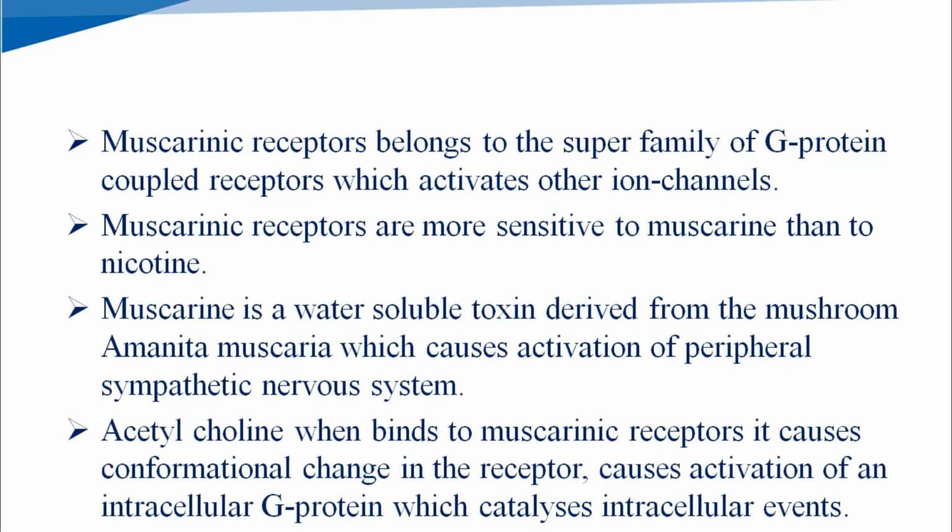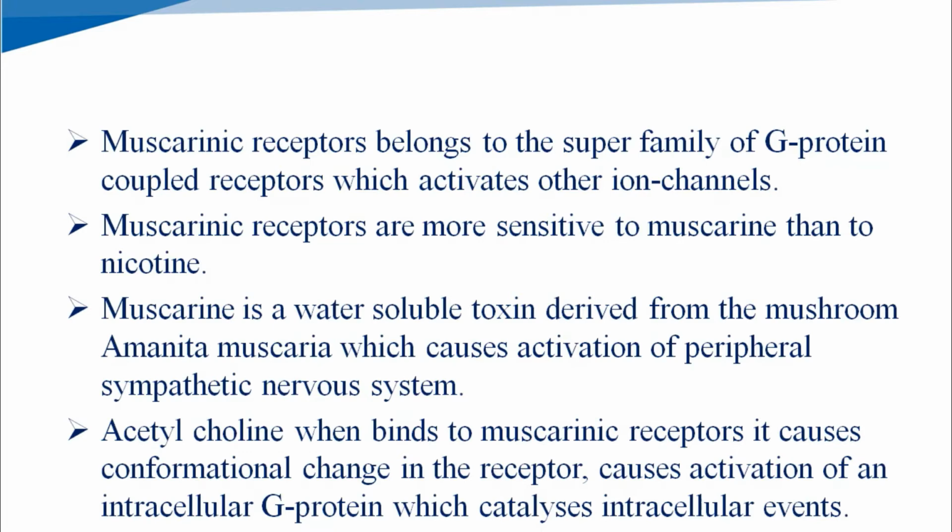So these muscarinic receptors belong to the superfamily of G protein coupled receptors, which activate other ion channels. G proteins are coupled with this type of receptors, and these receptors give their action through these G proteins.